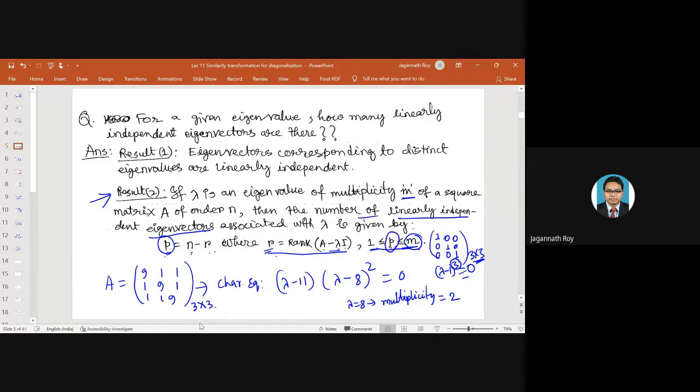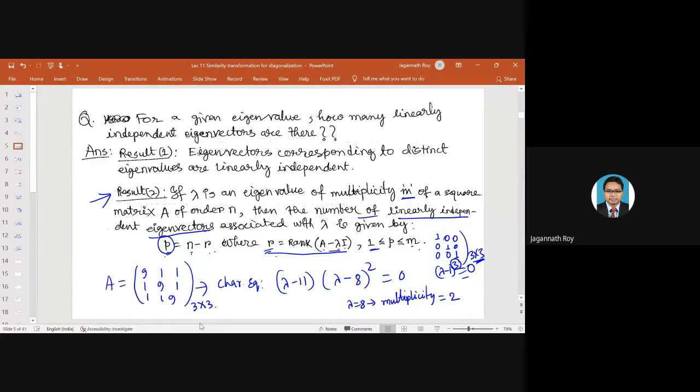P is bounded by m. M is the multiplicity. It can be a maximum of 3. This m is also bounded by 3. You can have this relation.